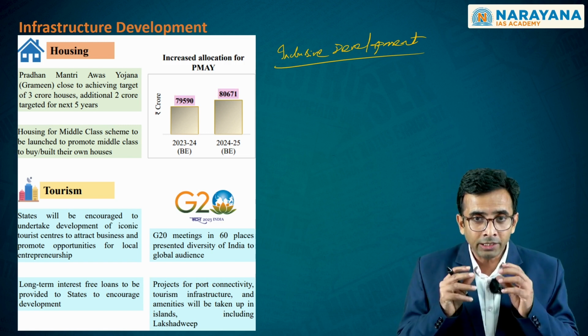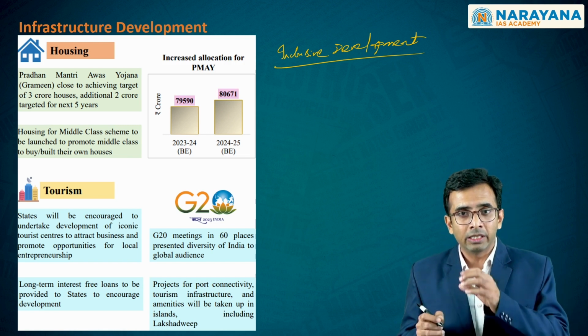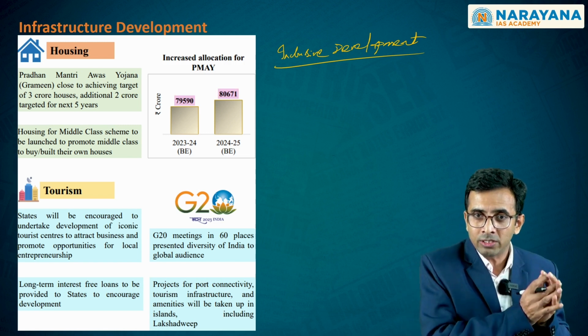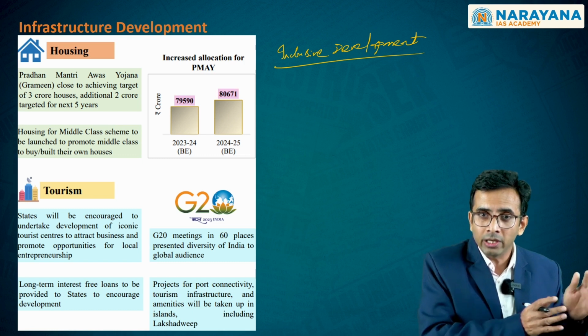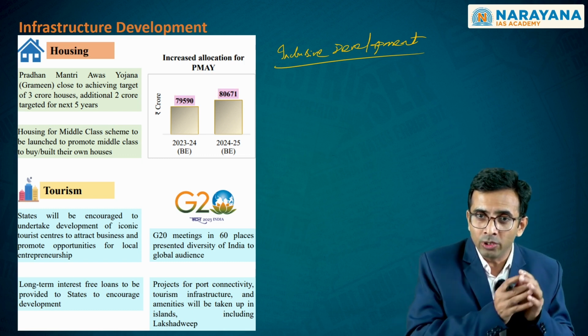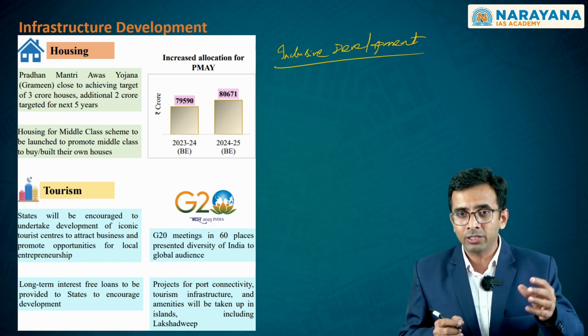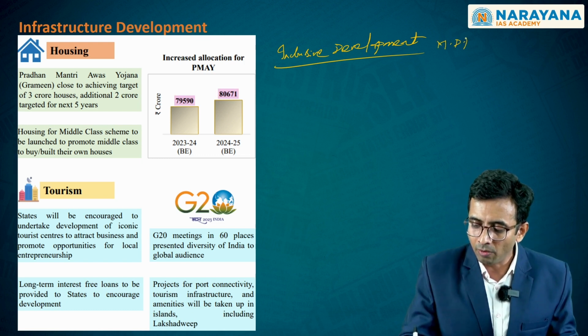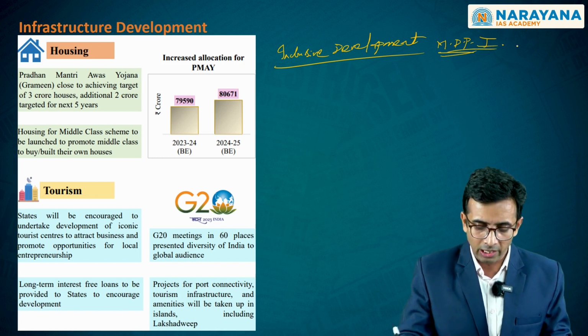This is catering to the inclusive development requirements, and this was much required because these were the ones subjected to exclusion, and this is what is actually contributing to the elimination of poverty that you were seeing earlier in the form of the multidimensional poverty index.